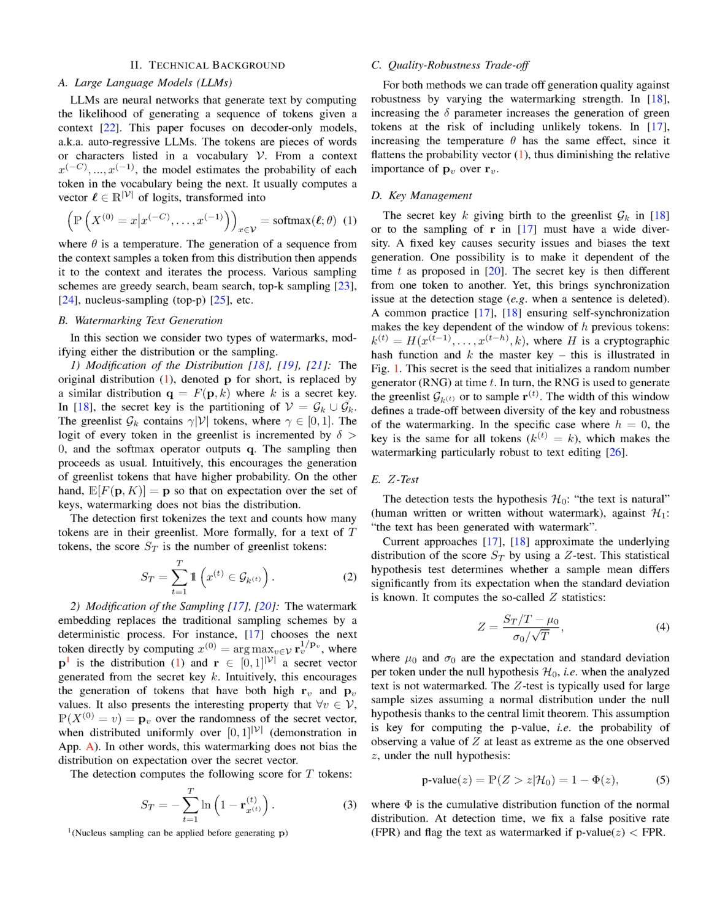The z-test is typically used when we have a large number of samples and we assume that these samples follow a normal distribution under H0, thanks to a principle known as the central limit theorem. This assumption is crucial for calculating the p-value, which is the probability of observing a z-value as extreme as the one we've observed, assuming H0 is true. If the p-value is less than a predetermined false positive rate, FPR, we flag the text as watermarked.